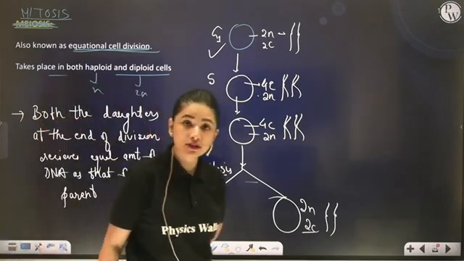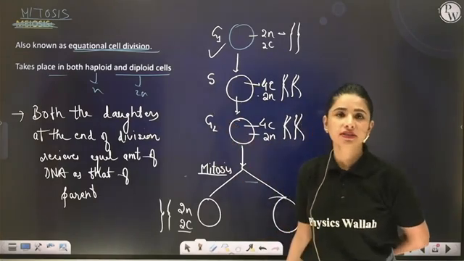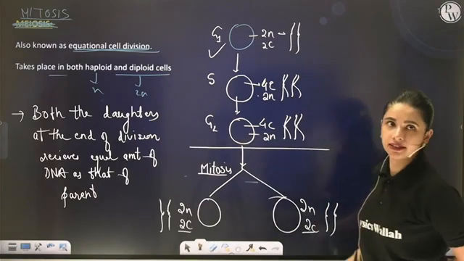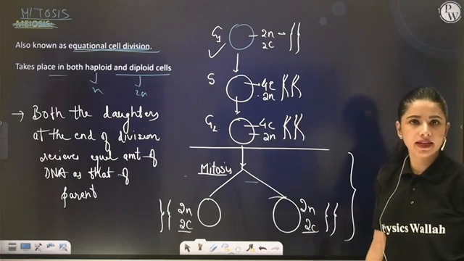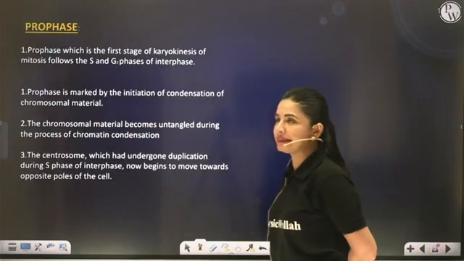Clear? Yes or no? So that is why this is known as equational cell division. Till here you have studied. Now you have to study how this event is taking place. So now let's start with mitosis in detail.